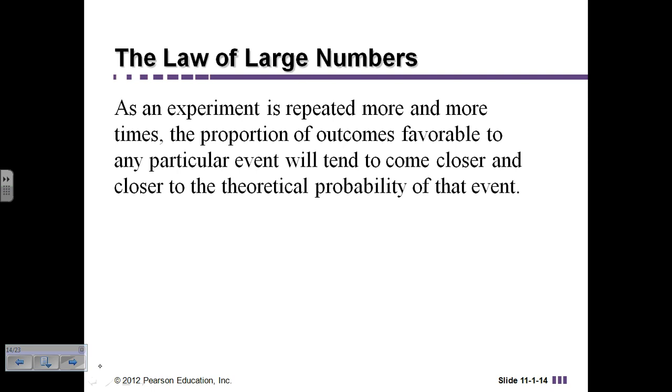All right, so then we talked a little bit about this earlier, the law of large numbers. That just means that if I'm conducting an experiment, the likelihood that I'm going to get that theoretical probability that I talked about at the beginning gets higher with the more events or the more experiments that are conducted. Again, if I flip the coin 10 times, and that's it, the likelihood that I'm going to get a 50% is not that great. But if I flip the coin 1,000 times, there's a greater possibility that I'm going to get a 50% heads or 50% tails result. So that's what the law of large numbers is referring to.